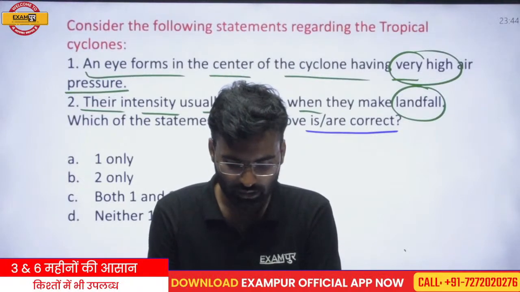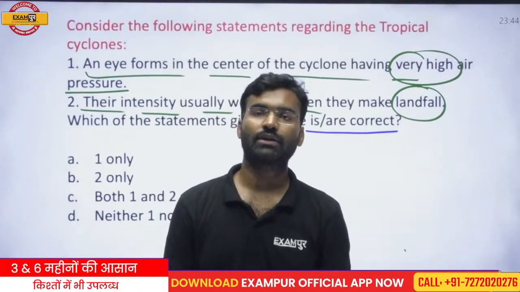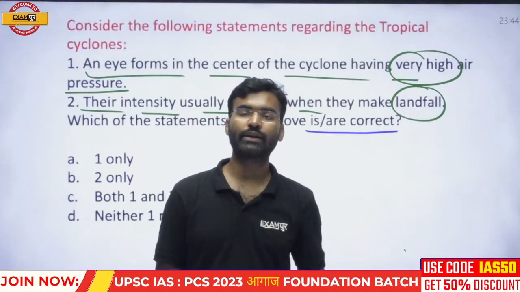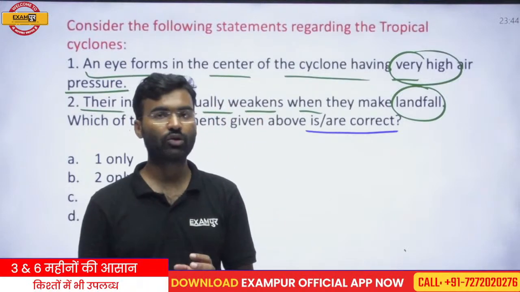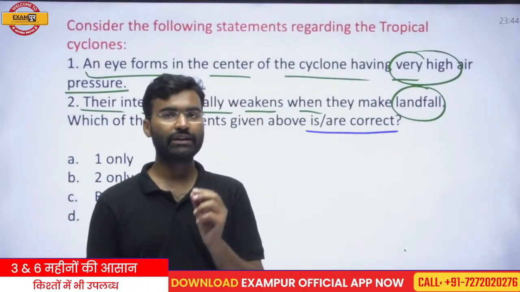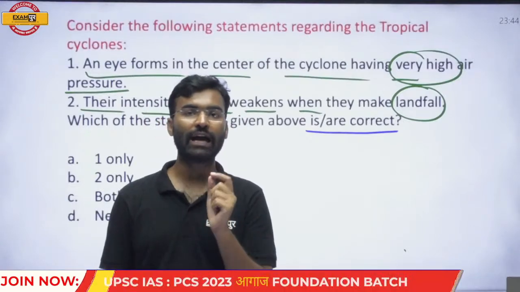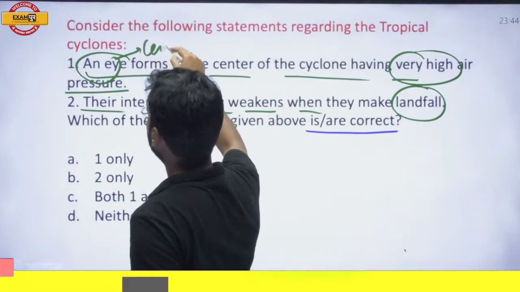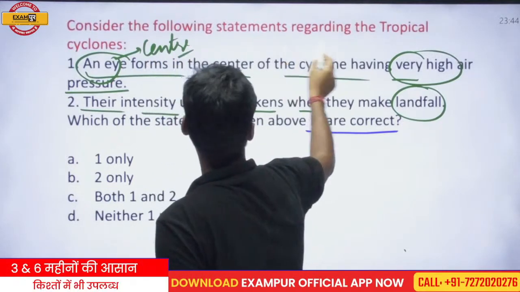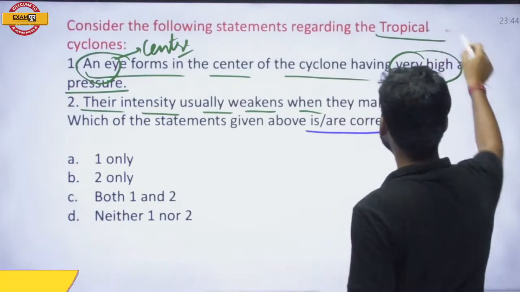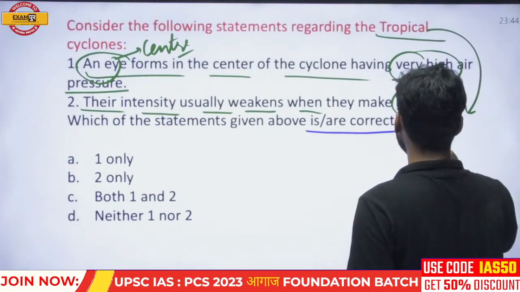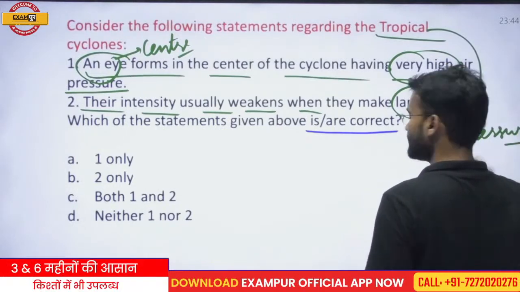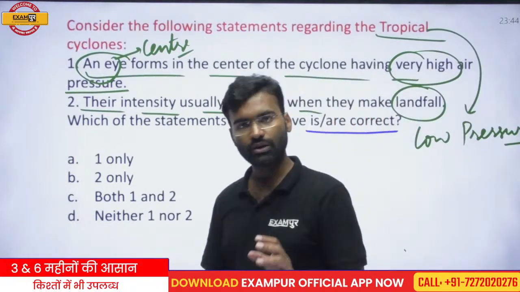In general condition, you know that a cyclone is generally the center of low pressure. And in statement number 1, there is a mention that the center of the cyclone, or eye of the cyclone, is a point of very high pressure. The eye is basically the center of the tropical cyclone, and you know the center of a tropical cyclone is the center of low pressure, not high pressure. Okay, so it is not high pressure, it is low pressure.